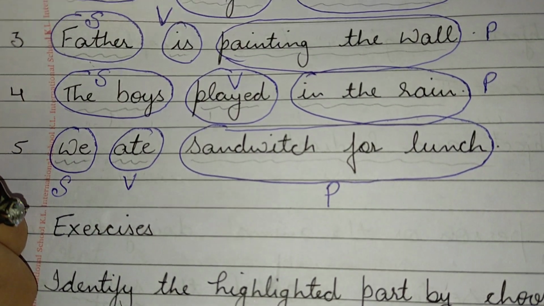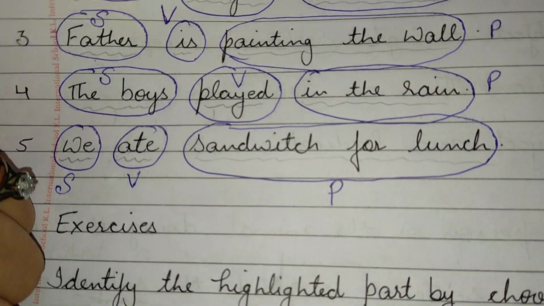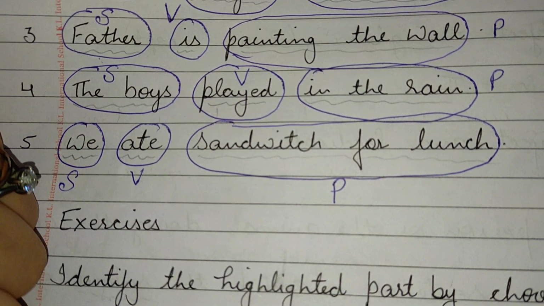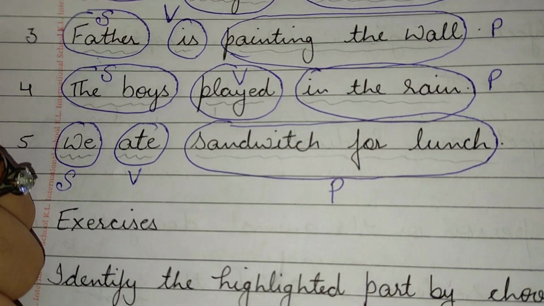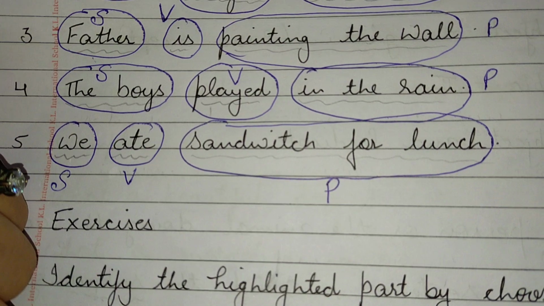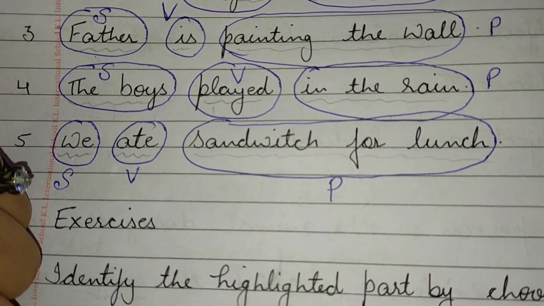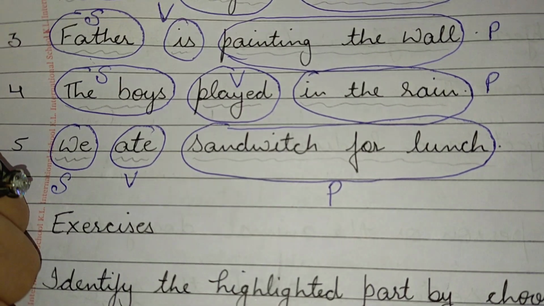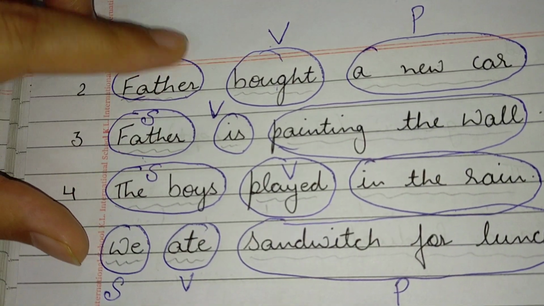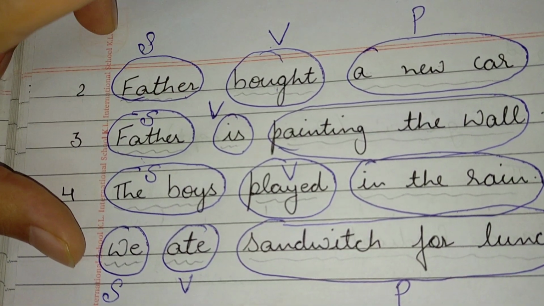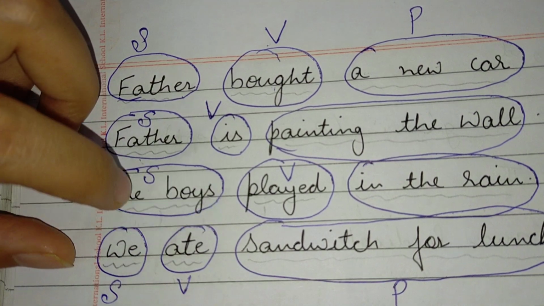This video is already uploaded on the YouTube channel, but today I am doing it again so that you can revise it again, and you should know where you have to mark subject and where you have to mark the predicate. Verb also you should know where you have to mark the verb. So exercises can come like, mark subject in this sentence, mark verb in this sentence, and mark predicate in this sentence.